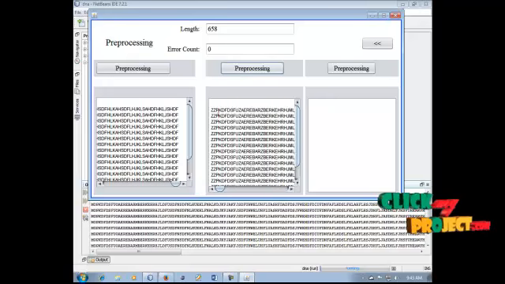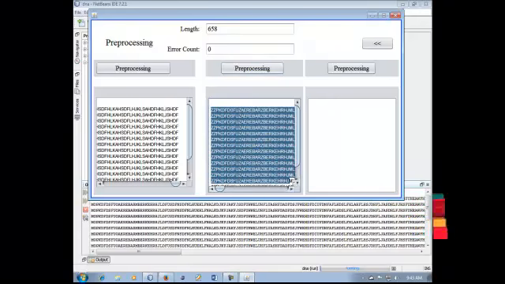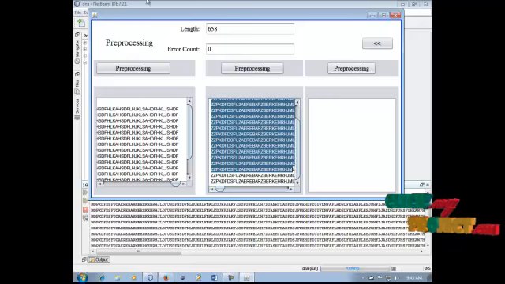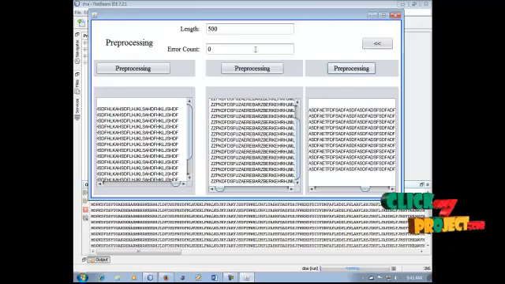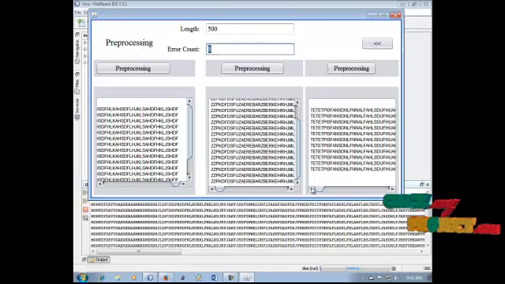The second data set is pre-processed and completed in this process. So third, click this process. Okay, the size is 500 and the error count is 0 because no null values occur in this process.